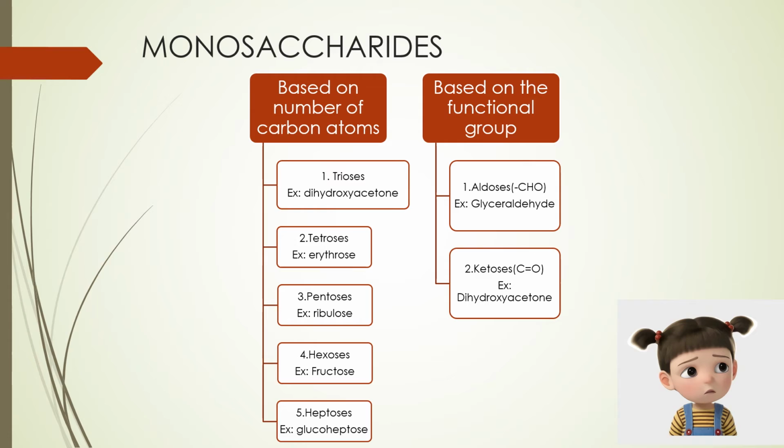Based on number of carbon atoms, they can be further classified into five types: trioses consisting of 3 carbon atoms, tetroses of 4, pentoses of 5, hexoses of 6, and heptoses of 7. Now, based on the functional group, aldoses and ketoses. In aldoses, the functional group present is aldehyde, CHO. And ketoses consist of a ketone group, which is C double bond O.